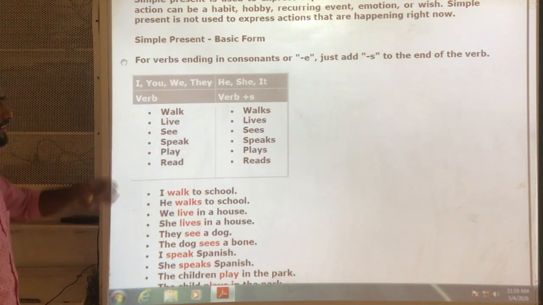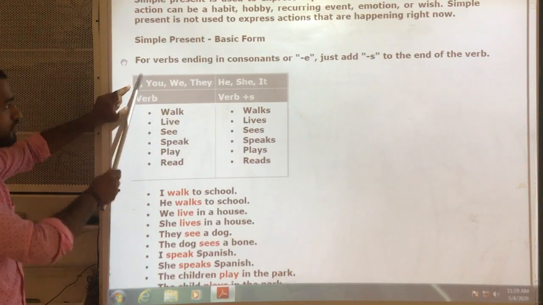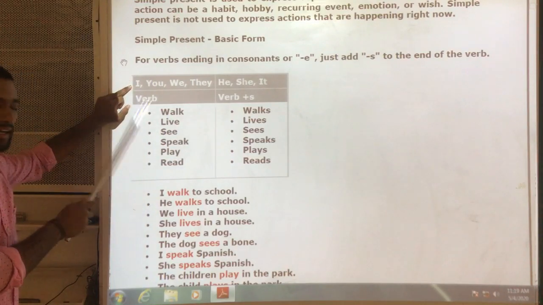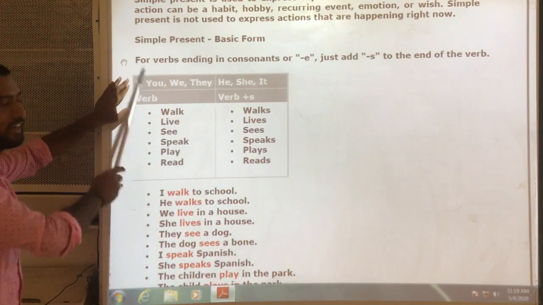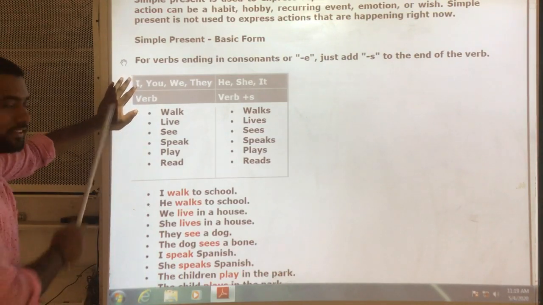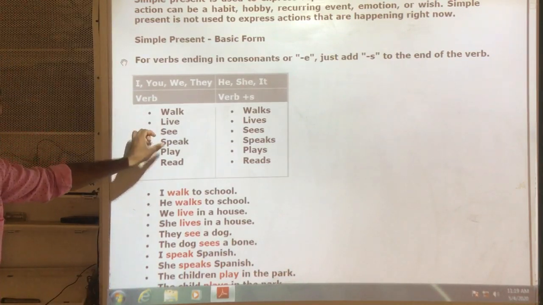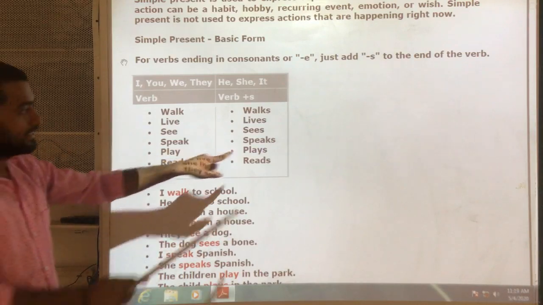Let us take one more example. I speak English. Here the subject is I, so I have not added s to it. I speak English, that's it. For example, in place of I, if I put she, and I say the sentence like this, "she speak English," then it is wrong. You must add s to it.